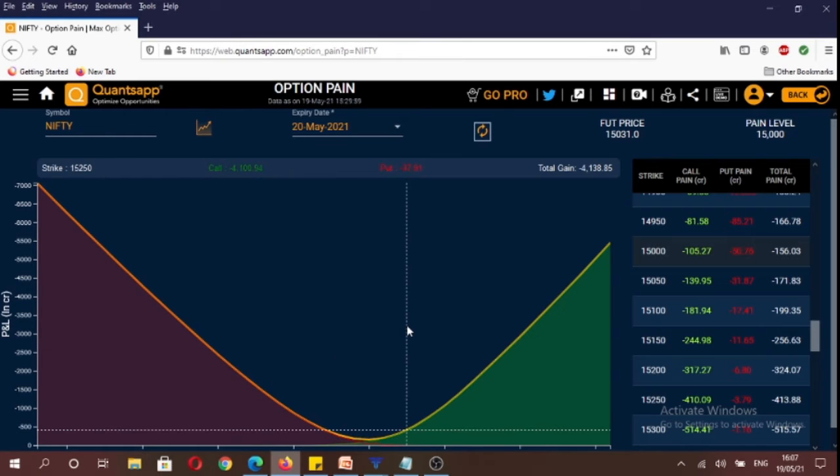So tomorrow the weekly expiry contract is going to be expiring. So the max pain level is at 15,000 level. So if market was to expire tomorrow at 15,000 level, in that scenario, call and put option buyers of 15,000 strike are going to suffer a huge amount of losses, as on expiry a large percentage of options expire worthless.